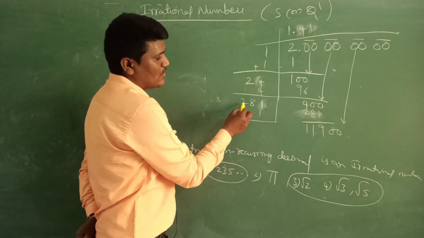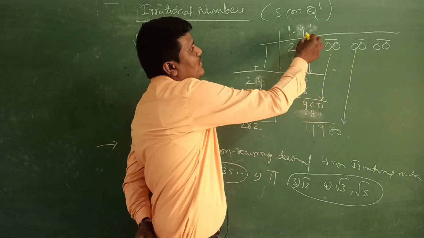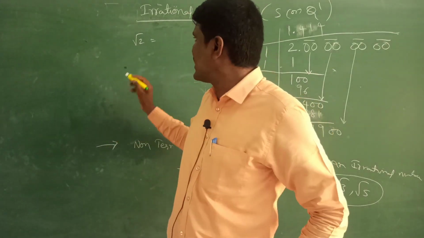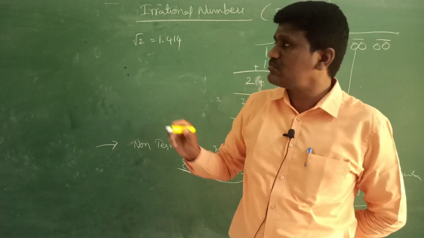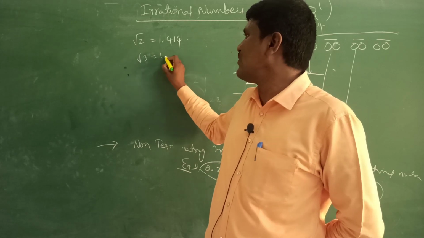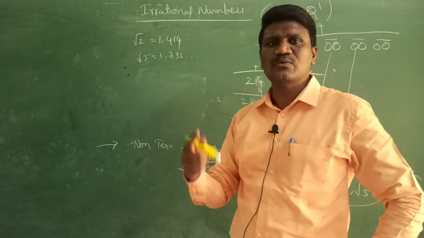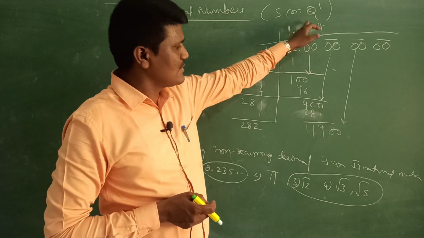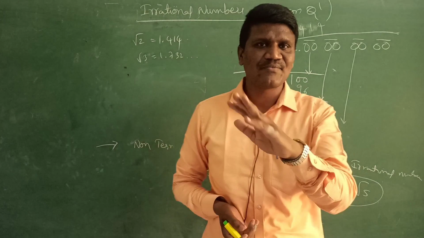So now add 281 plus 1, so 282. So this is the process. If you get the 4s like this, 1.414. So always remember, root 2 value we generally take as 1.414 dot dot dot. Root 3 value is 1.732 dot dot dot. Remember these 2 always; we will use them in the 9th class and 10th class also. Root 2 value is 1.414. This is the method to find the root 2 value by using the long division method.